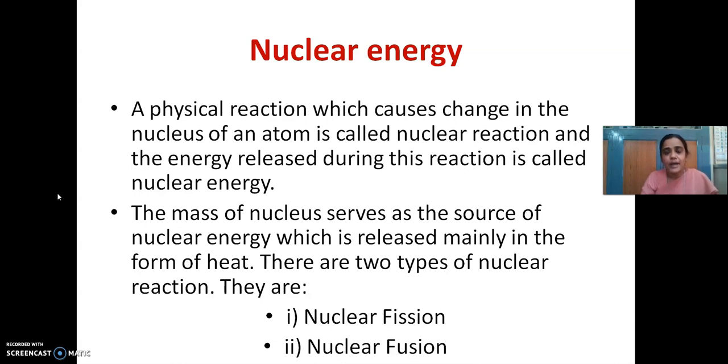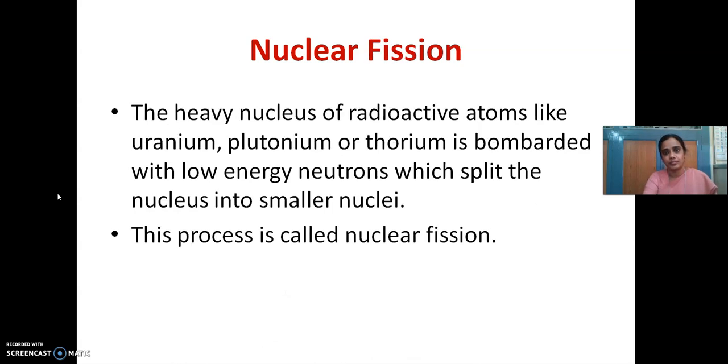Now, there are two types of nuclear reaction. One is nuclear fission and another one is nuclear fusion. Now we will see what is nuclear fission first. Fission means splitting. So, a heavier nucleus getting split into several nuclei is called nuclear fission.